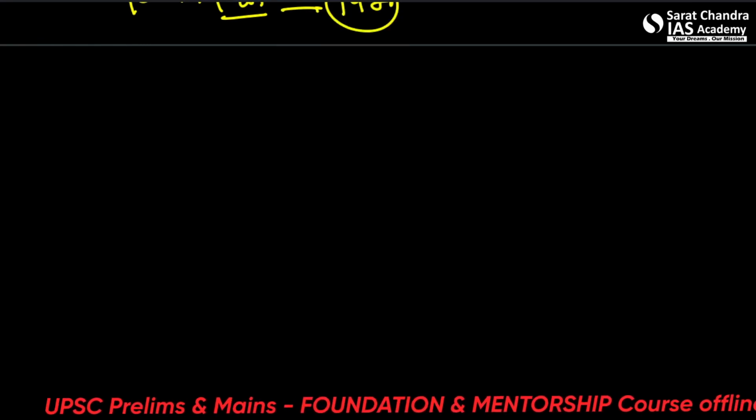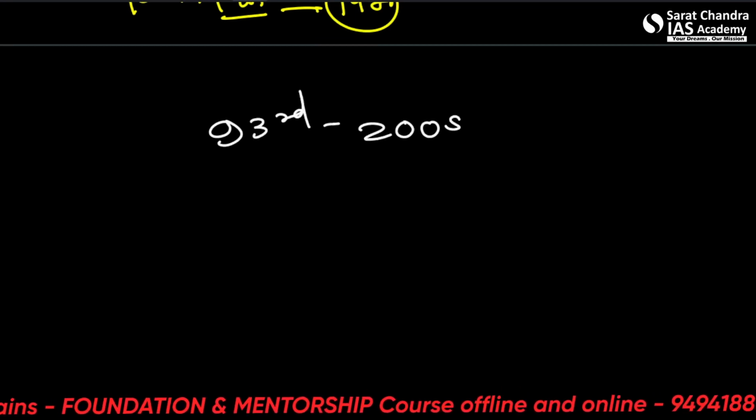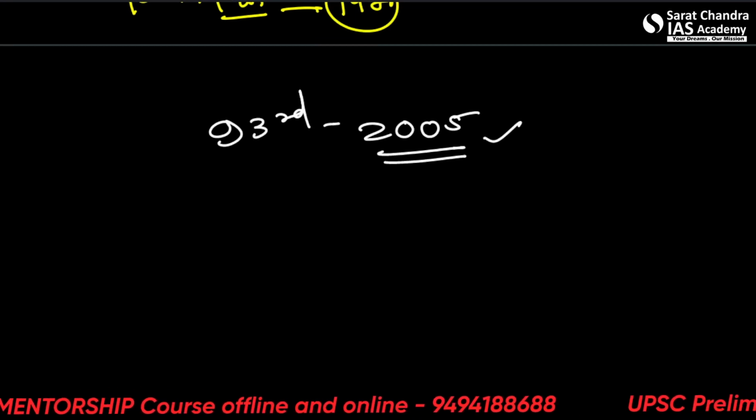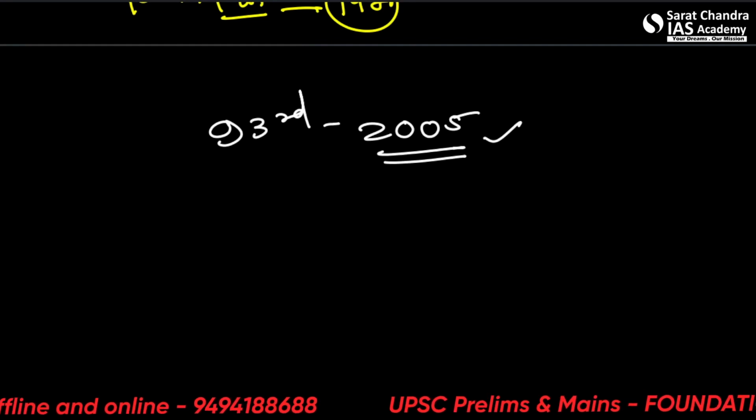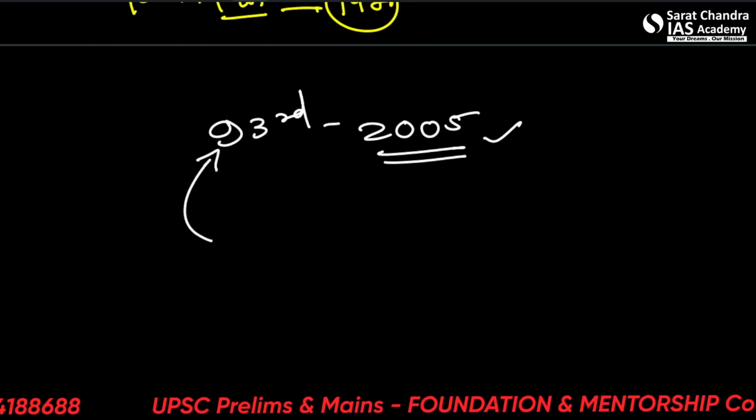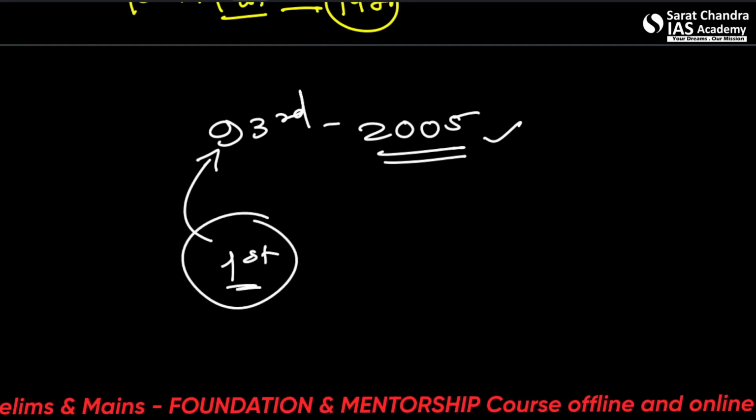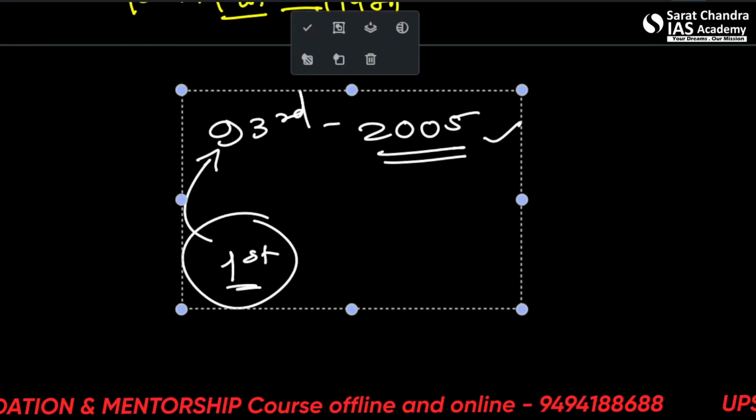Okay. 93rd Act of 2005. It empowered the state to make special provisions for the socially and educationally backward classes or the SC and ST in educational institutes, including private educational institutes. All right. So it was similar to the first amendment, the 93rd one. Okay. Let's come to the 96th now, of 2011.